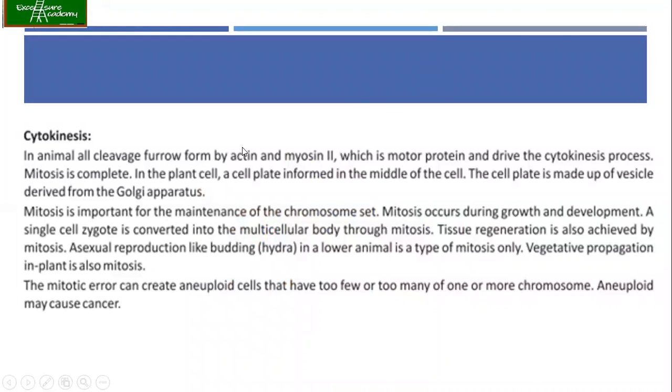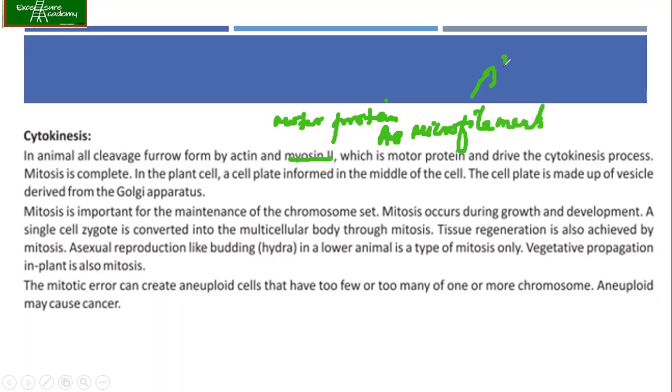So in animals, the cleavage furrow is formed by the actin and myosin 2. So what is myosin 2? It is actually the motor protein of microfilaments, and these microfilaments are made up of actin. Okay, so they are made up of actin. So they are the motor proteins which drive the cytokinesis process.